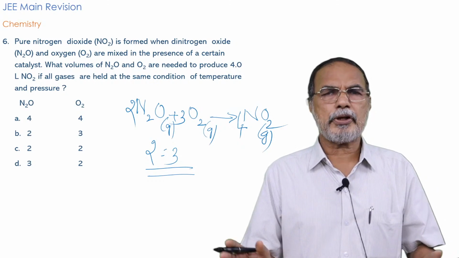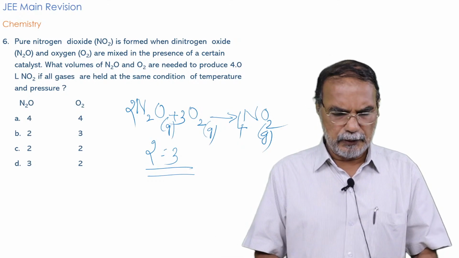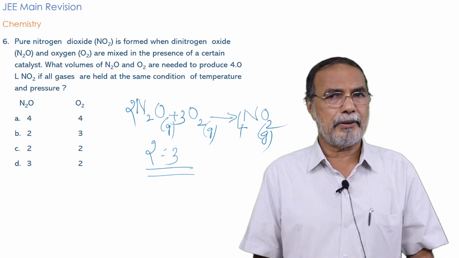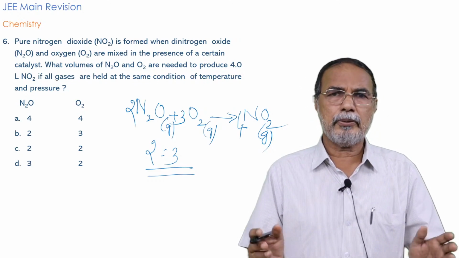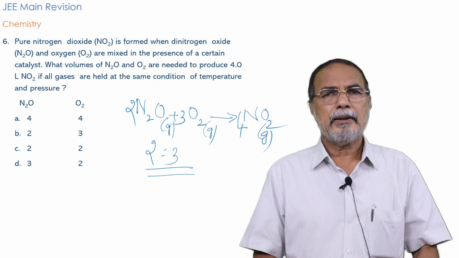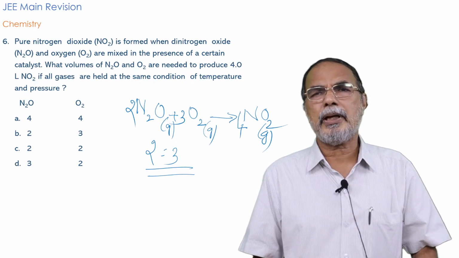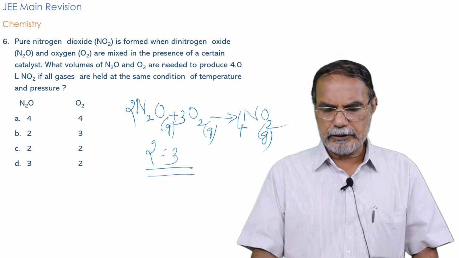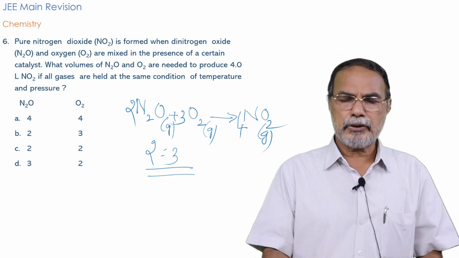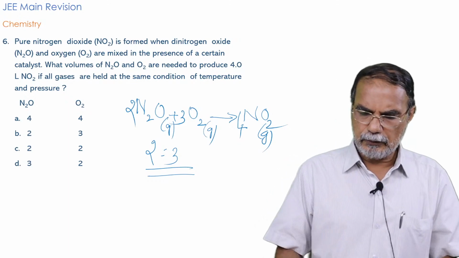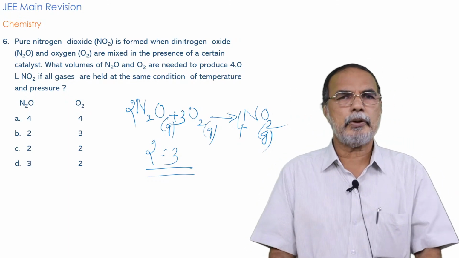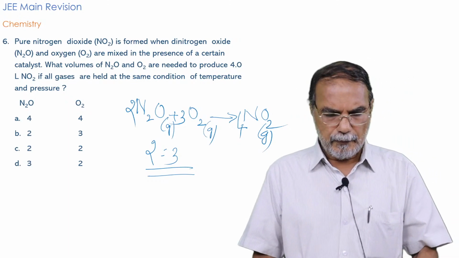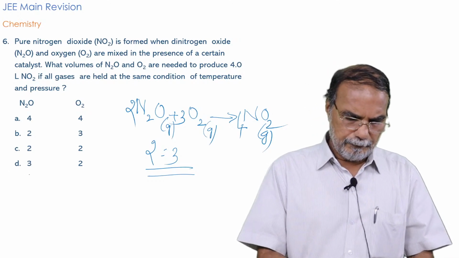There is no confusion about it. It's a very straightforward question, not at all complicated. You need not do so many things there. It is just the volume ratio, 2:3. To get 4 volumes of NO2, and if it is 4 liters, you require 2 liters of N2O and 3 liters of O2. The ratio of the volumes is 2:3.